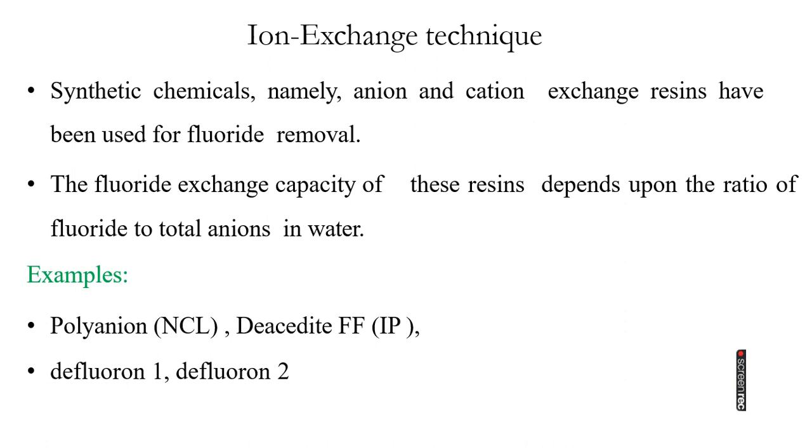In the ion exchange method, synthetic chemicals, namely anion and cation exchange resins, are used for fluoride removal. The fluoride exchange capacity of these resins depends upon the ratio of fluoride to total anions in water. For example, Defluoran 1 and Defluoran 2 are examples of ion exchange techniques.